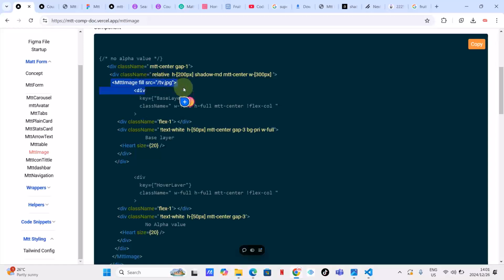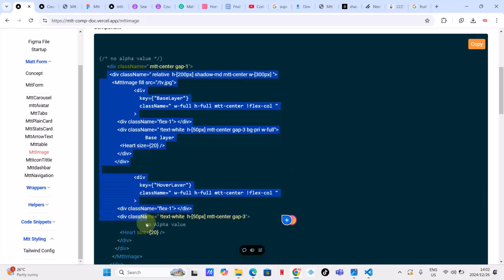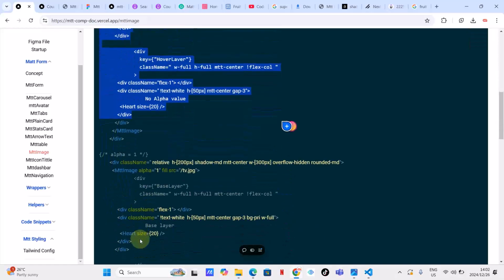Go down, down, down, down. Where does it end? Am I lost or what? Where is the beginning of the first Mtt image? Oh, okay. I think if we can take this one up to here, I would like to believe this is the beginning of a new one.